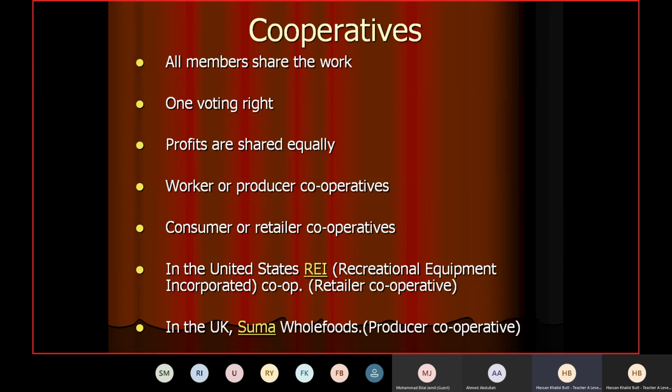In fact, there are cooperative societies. I live in Wabda Town, so there is Wabda Town Employees Cooperative Housing Society. There is Punjab Employees Cooperative Housing Society. There is Government Employees Cooperative Housing, and there are others as well. So cooperative societies are there, and what happens there?